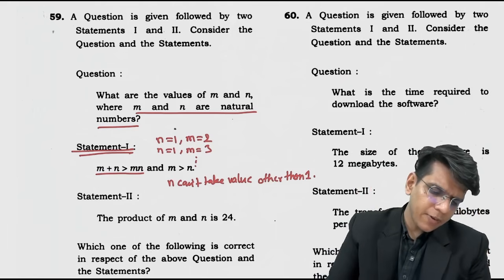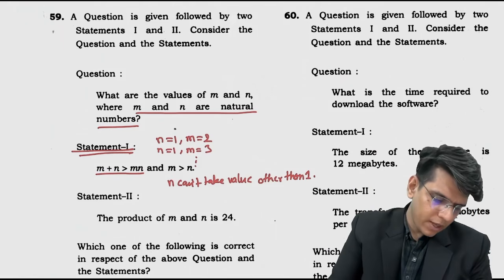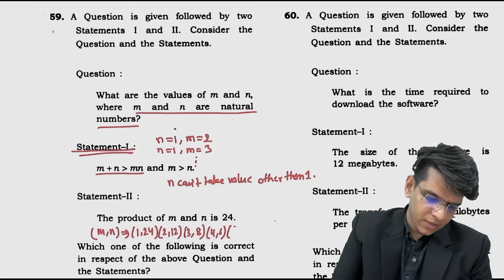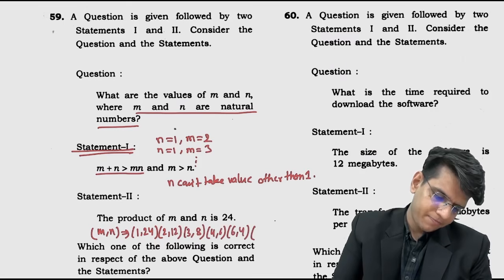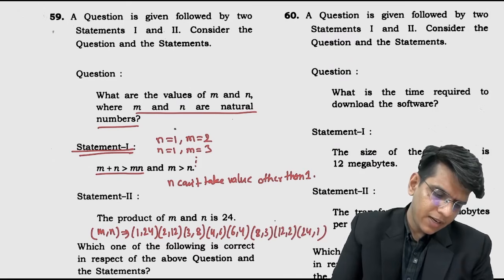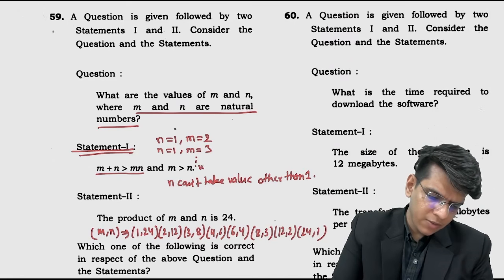The product of m and n is 24. So m cross n, from here the values of m and n can be 1 24, 2 12, 3 8, 4 6, 6 4, 8 3, 12 2 and 24 1. From here also we will get many values. One of the values will be n equals 1 and m equals 24.